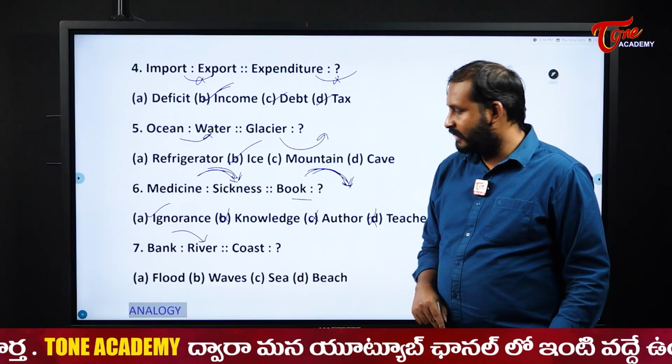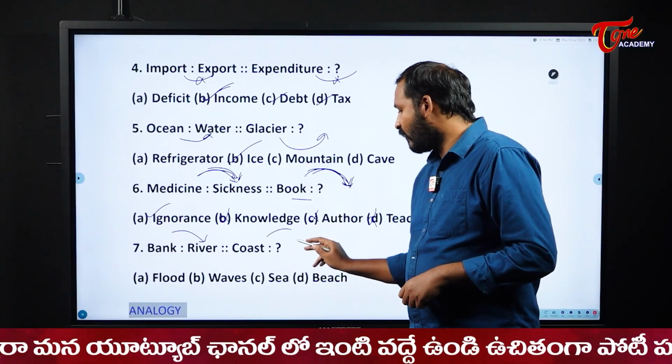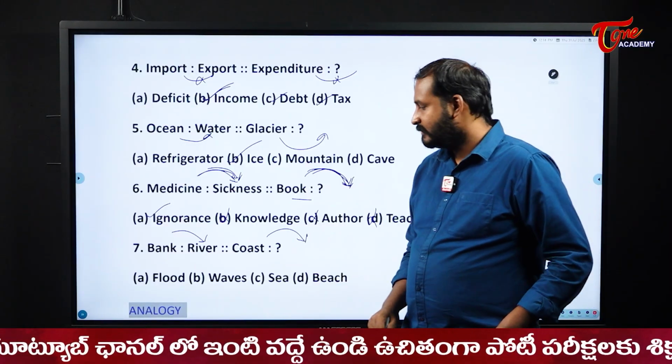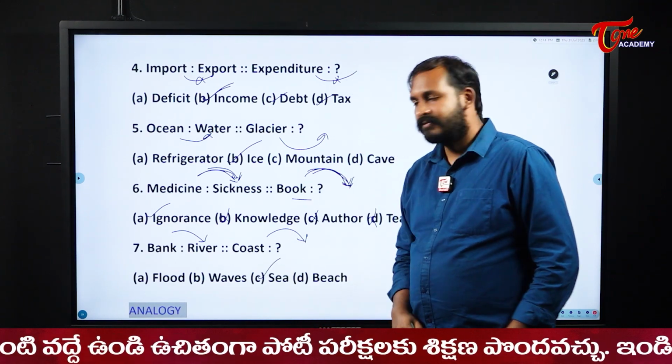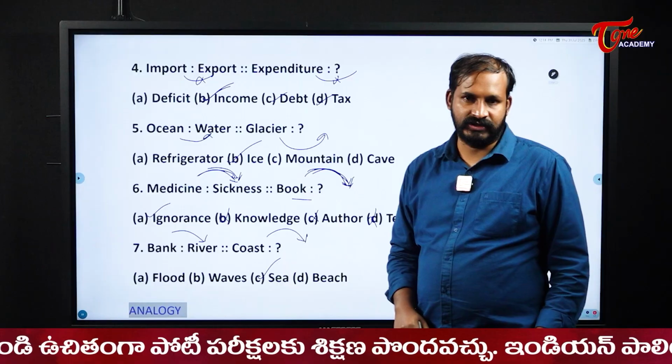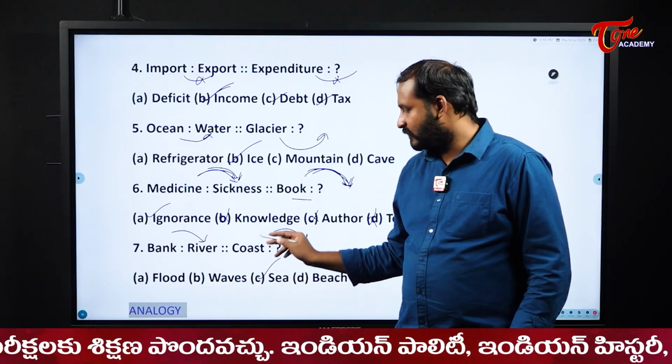A river contains a bank, right? Now similarly, for what do we have the coast, students? For the sea. For the sea, we have the coast. So we call it the sea coast, right? So river bank and sea coast. That is the relation.